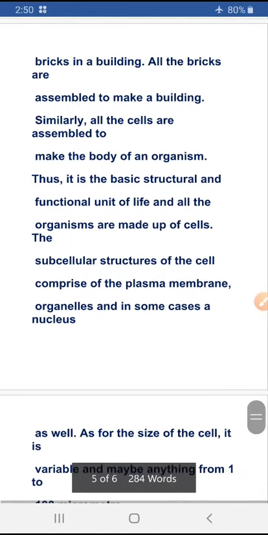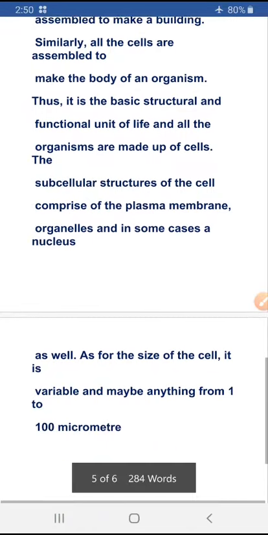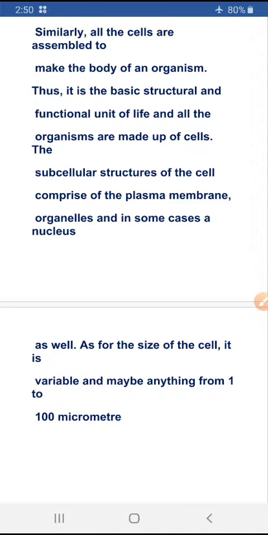The subcellular structures of the cell comprise the plasma membrane, organelles, and in some cases a nucleus as well. As far as the size of the cell is concerned, it is variable and may be anything from 1 to 100 micrometers. This is all about the introduction of the cell.